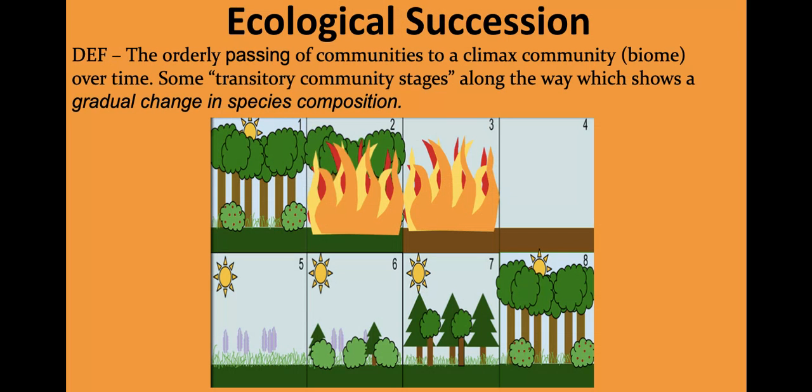One more time. Ecological succession is the passing of communities to reaching a climax community over time. So there's going to be a lot of communities in the middle. Those are called transitory communities or transitory stages, in which you're going to see some of the populations kind of come and go. This will show a gradual change in species composition. So you'll see that some of the species that started during this succession will not be present at the very end.